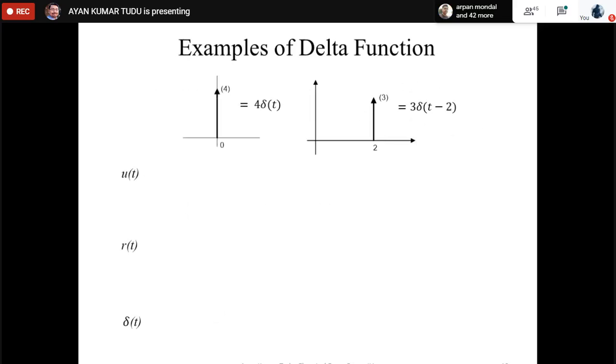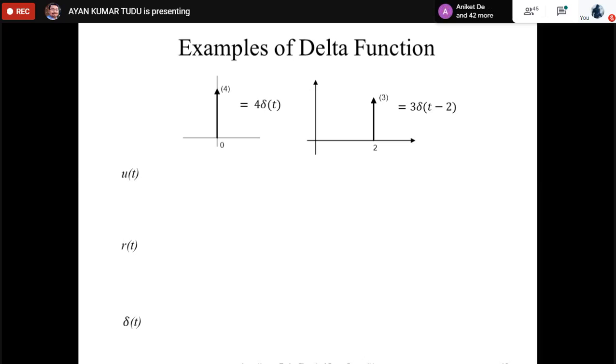So what are the examples of delta function? As you can see, the magnitude is given. If the area within the impulse is 4, it is 4 delta(t). If the area within the impulse is 3 but it is time delayed by 2 seconds, it is 3 delta(t minus 2). Okay, these are all in t, in seconds. I have not written it.